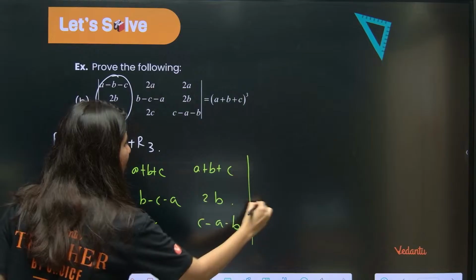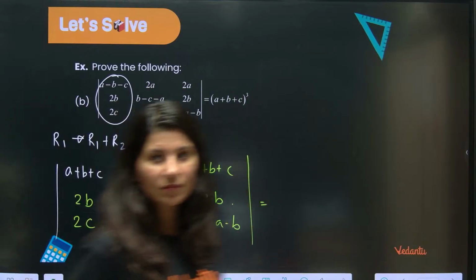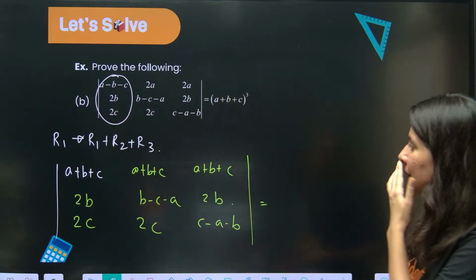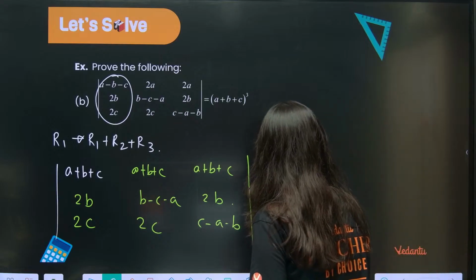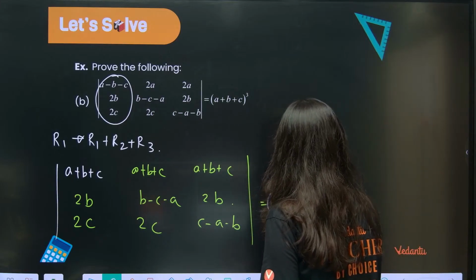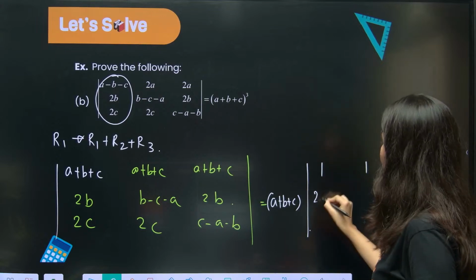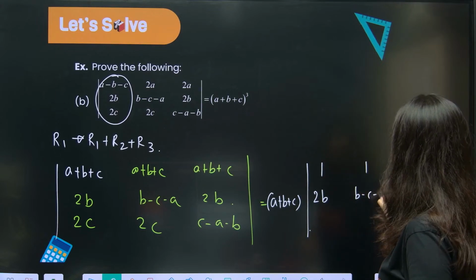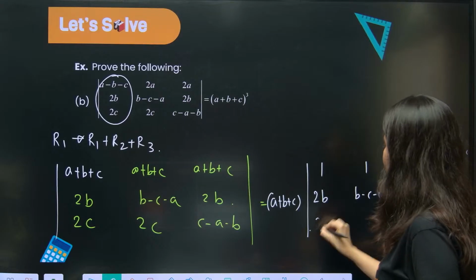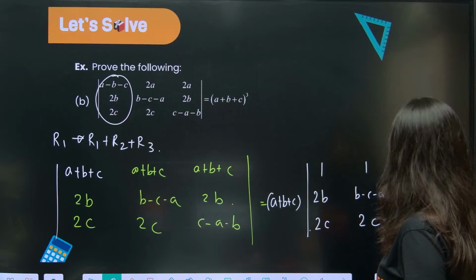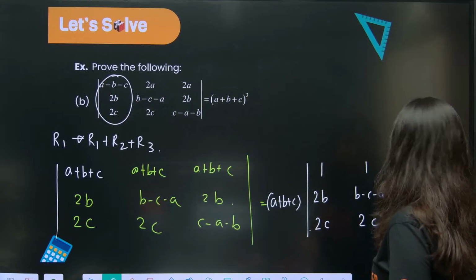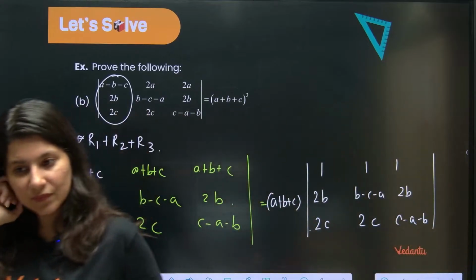Are you getting the first operation? If that is clear, then you will perform well. A plus B plus C will come out obviously. Now what will be the determinant? 1, 1, 1, 2B, B minus C minus A, 2B. You know the set. Now the things will be pretty much same only. Yes or no?